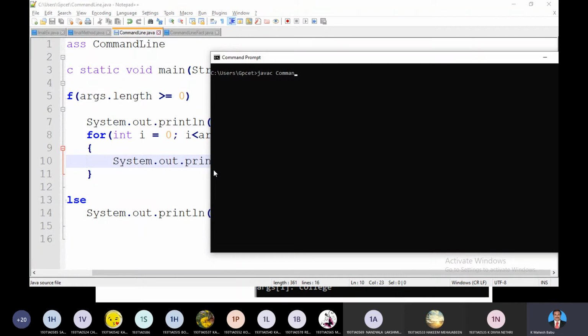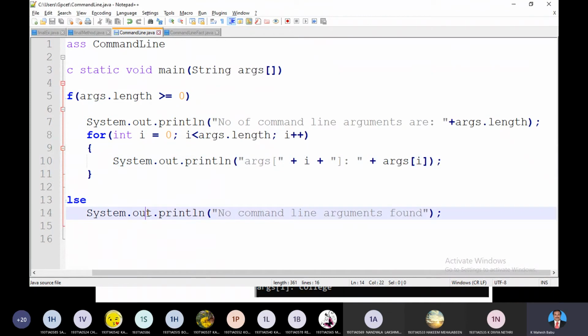Followed by command line dot java. This is the class name. Compile the code and run the code. Say for example, as usual, if I run this particular program without any arguments, so java is a command line, is a class name. If I didn't mention any arguments, I just press enter, and the system will return number of command line arguments are 0, right? Nothing more in this.